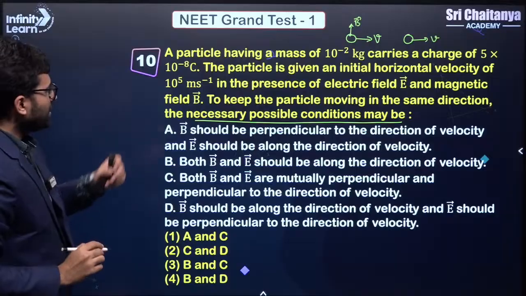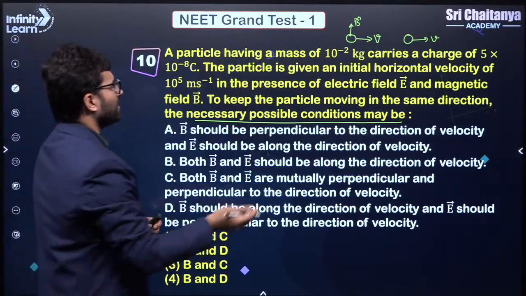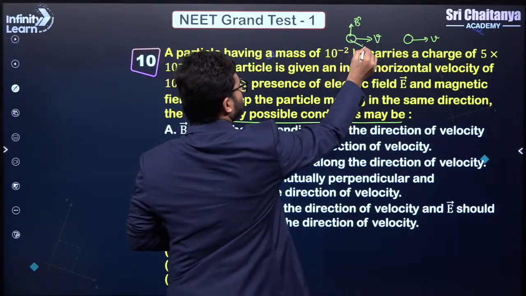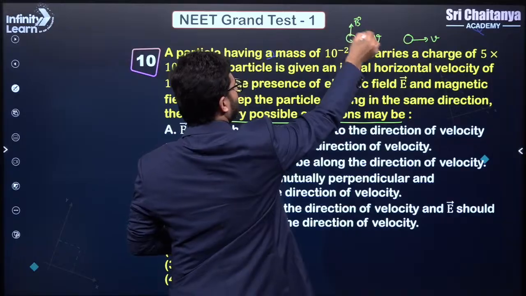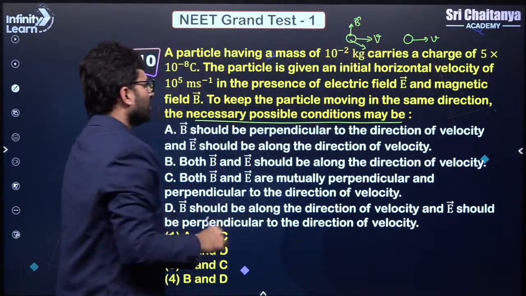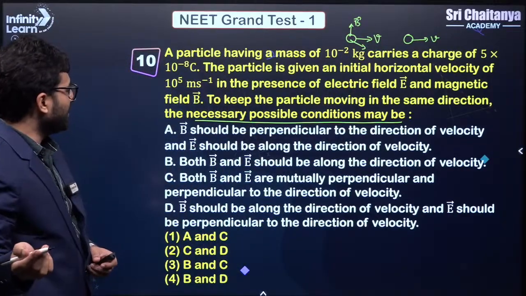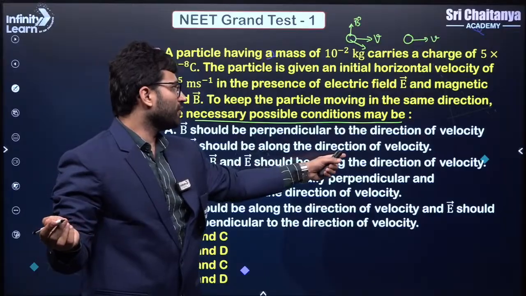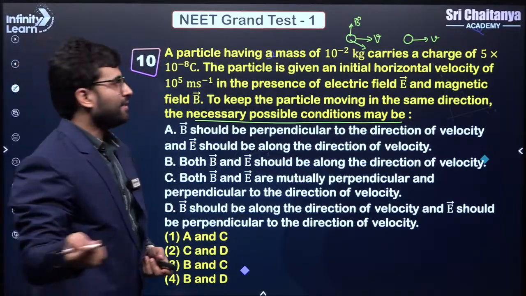Yeah. So B should be perpendicular to the velocity. Okay, fine. Let us see. So we will have a force which is in this direction. V cross B will be in this direction. Okay, fine. Let us also see where is the electric field. Electric field should be along the direction of velocity. Now this is wrong, right?